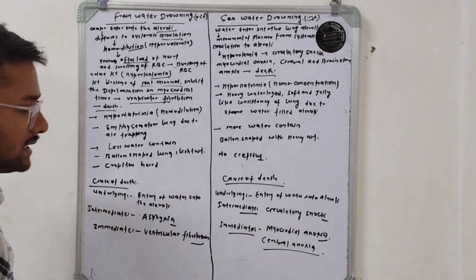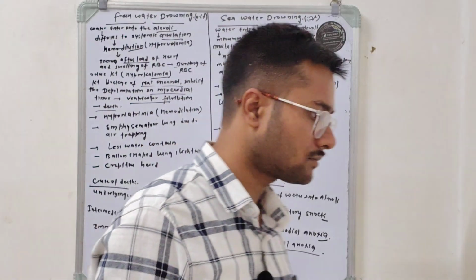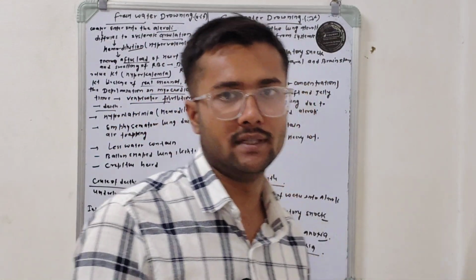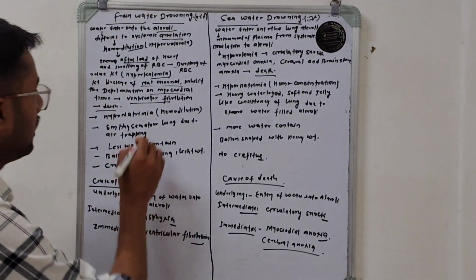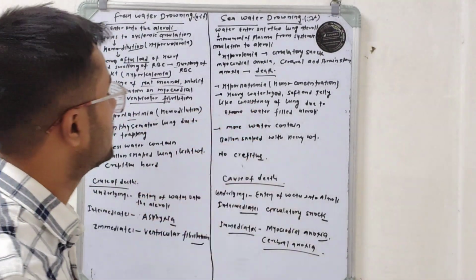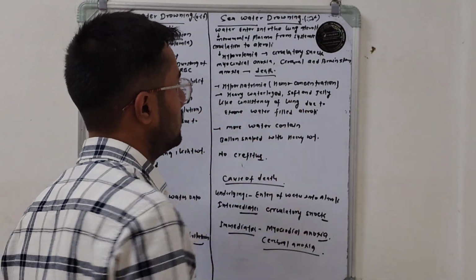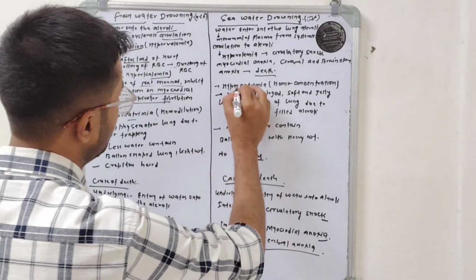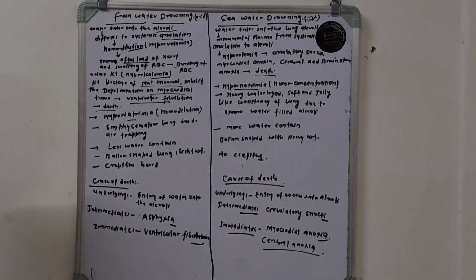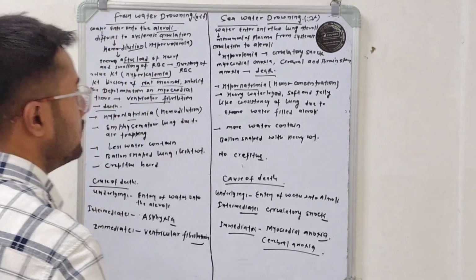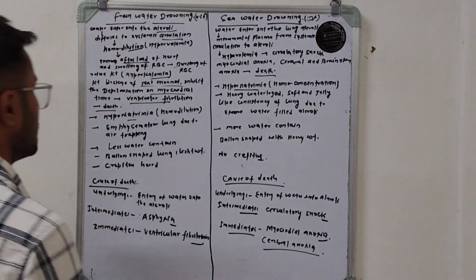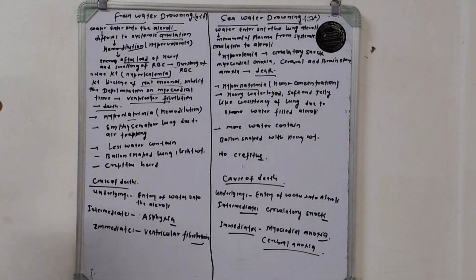Here, when there is hemodilution, which decreases the electrolyte levels, obviously it causes hyponatremia, while in case of seawater drownings there is hemoconcentration, and whenever there is hemoconcentration it causes hypernatremia. Okay, so what about the shape of the lungs, I mean the consistency of the lungs?